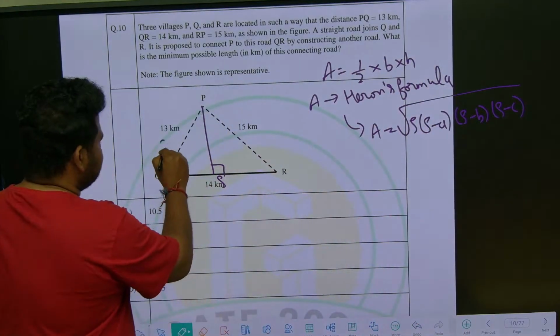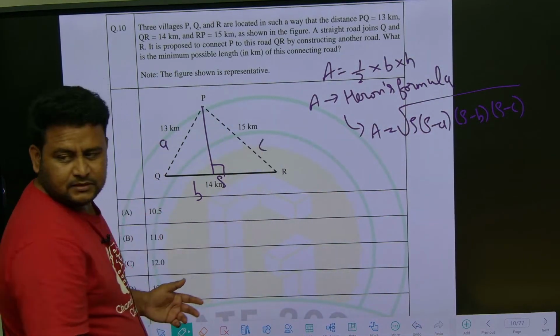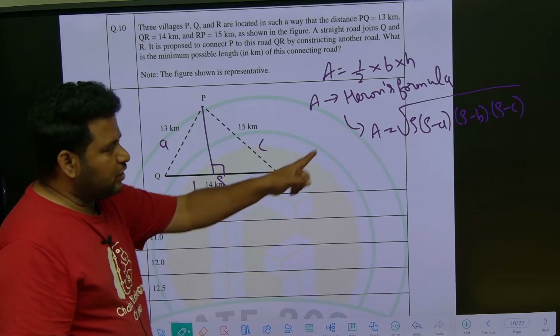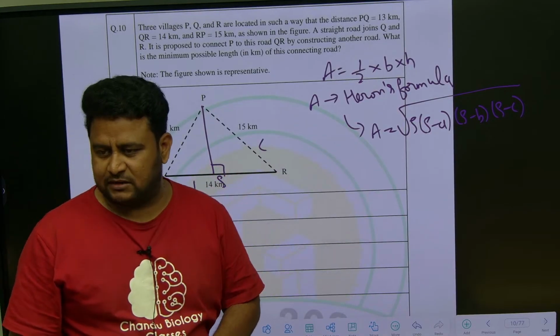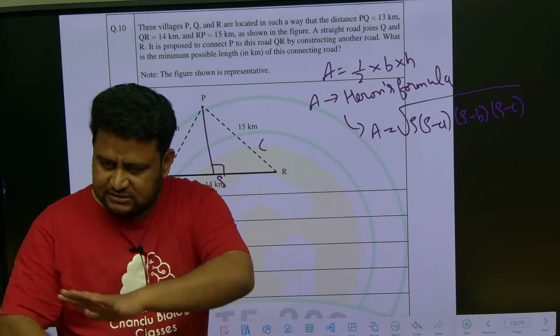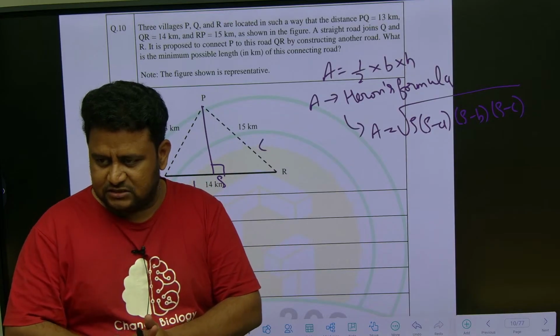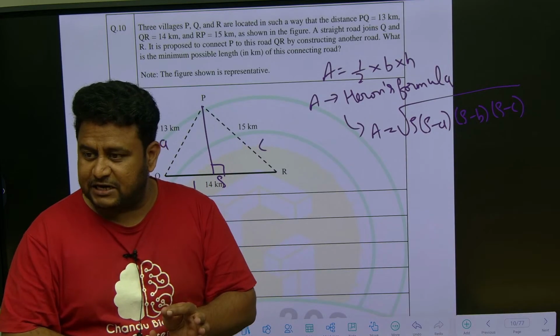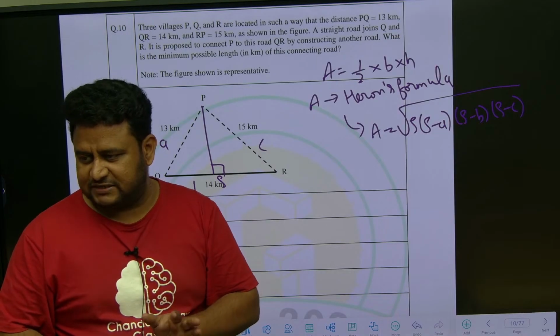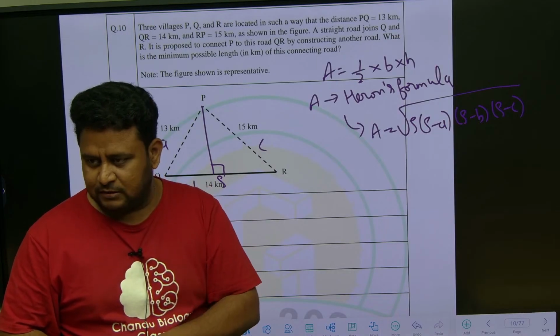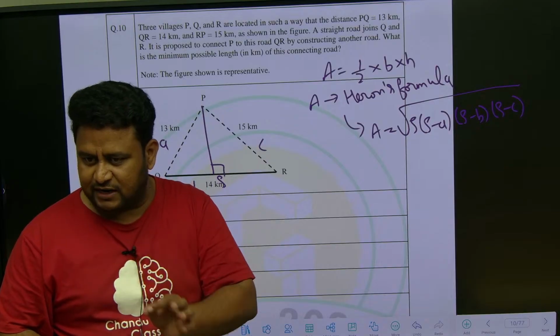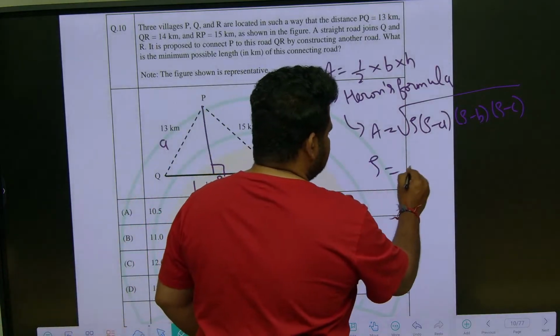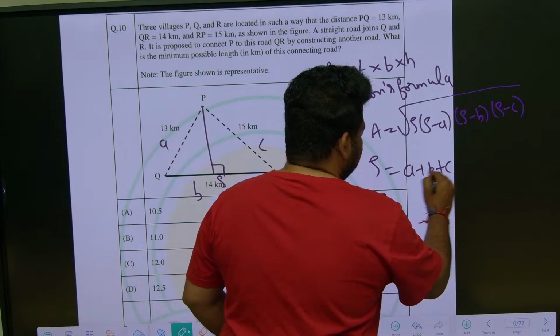So what is this ABC? Let us take this as A, let this be B, let this be C. That is these sides. What is this S? This S is semi-perimeter. Perimeter means sum of the length of all the sides. Semi-perimeter means that divided by 2. Semicircle, circle you divide by half. Semi-perimeter, perimeter you divide by 2. So S is equal to A plus B plus C by 2.